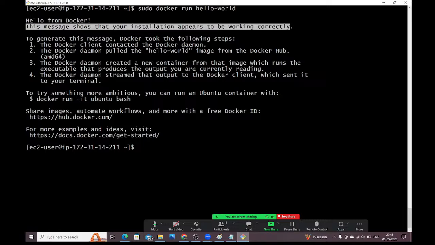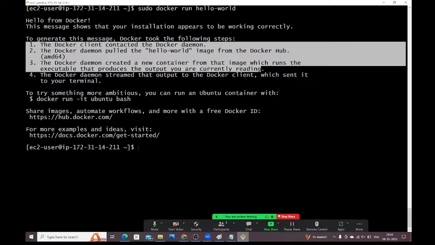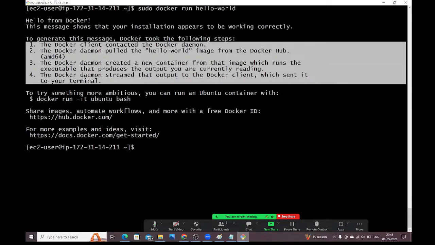To generate this message, Docker took the following steps. These are the internals of the run command. In an interview, there may be a chance they ask the internals of the run command. When you run a Docker image, internally these things will happen. The Docker client contacted the Docker daemon. The Docker daemon pulled the hello-world image from Docker Hub.